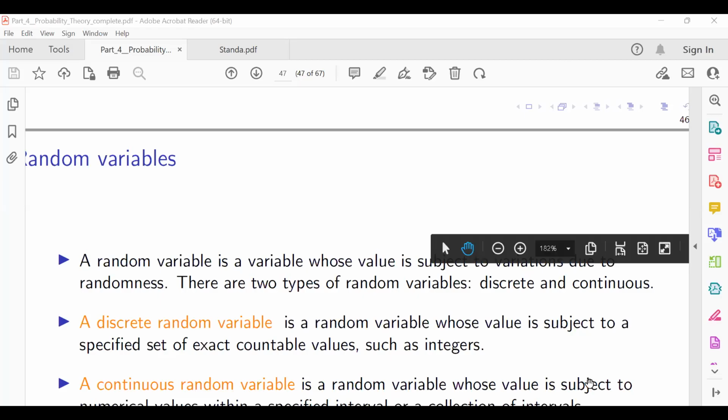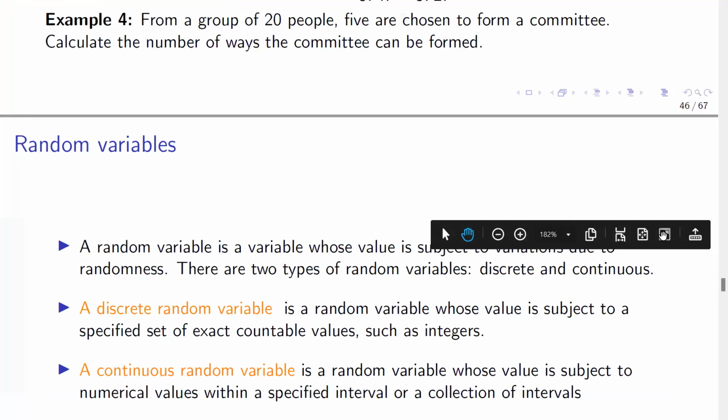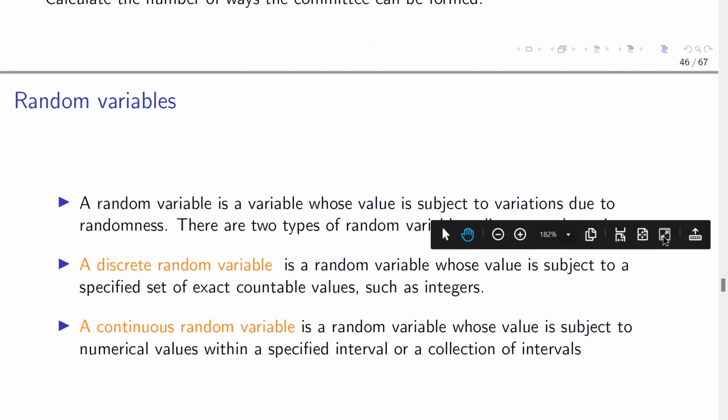So, welcome back. We now want to look at the various probability distributions that we have. We will look at three of them, two discrete and then one continuous. But before that, let's try to understand what random variables are.